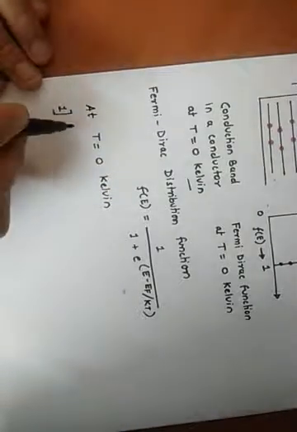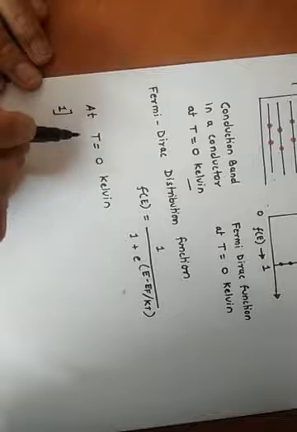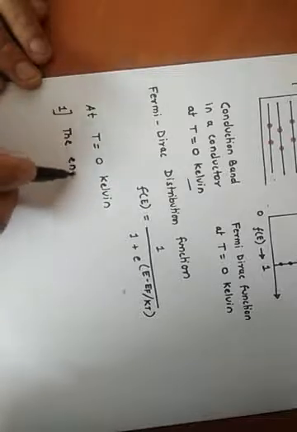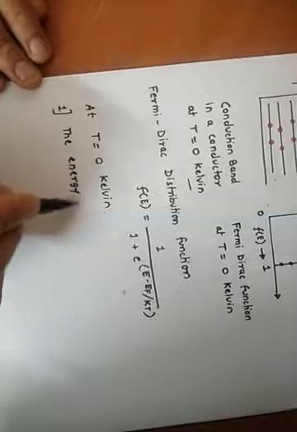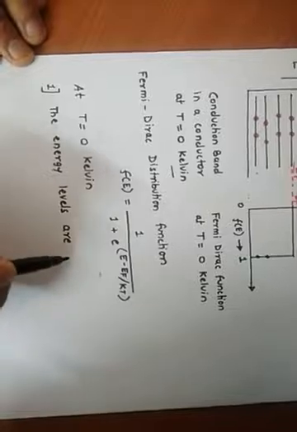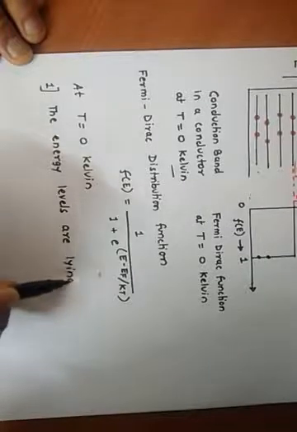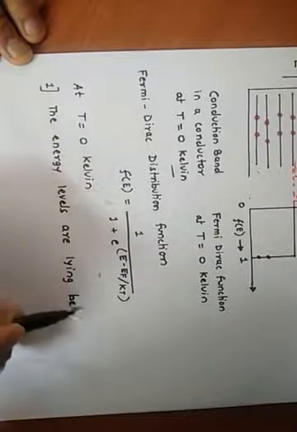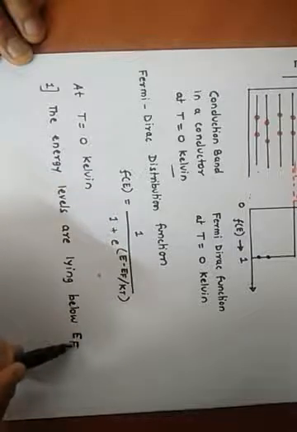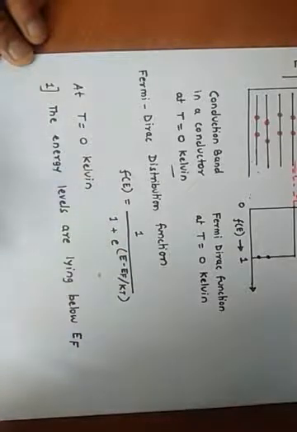So case 1: the energy levels lying below the Fermi energy level, that is EF.